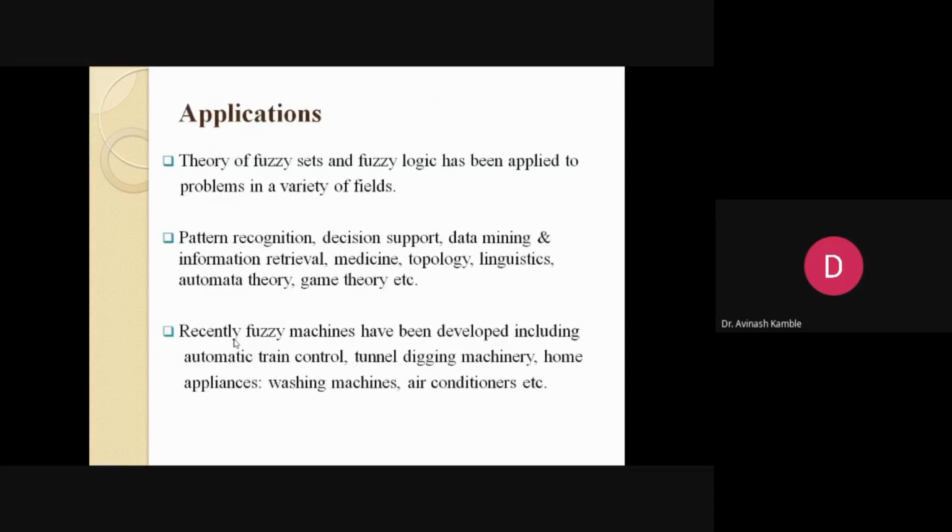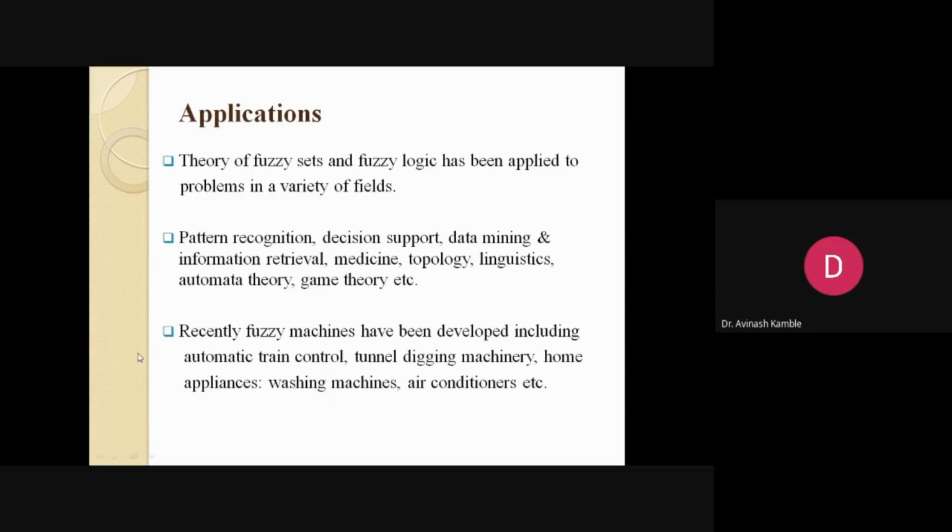Applications. The theory of fuzzy sets and fuzzy logic is applied everywhere wherever the data is not clear, wherever the data is imprecise, like pattern recognition, decision support, data mining, medicine, topology, linguistics, automata, game theory, artificial intelligence. Wherever decision making is involved, even in transportation problems, fuzzy systems help a lot.